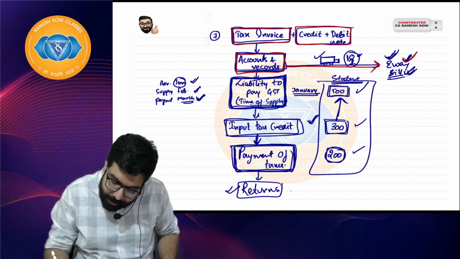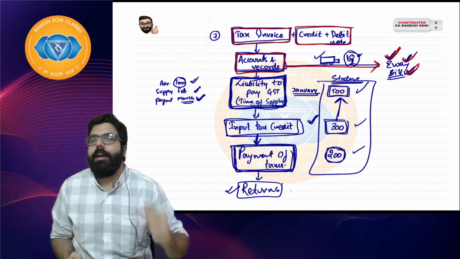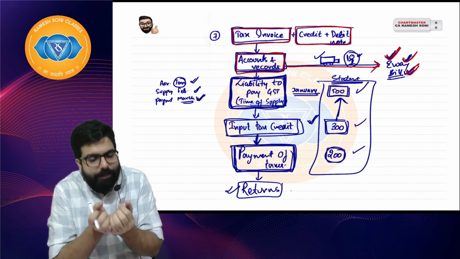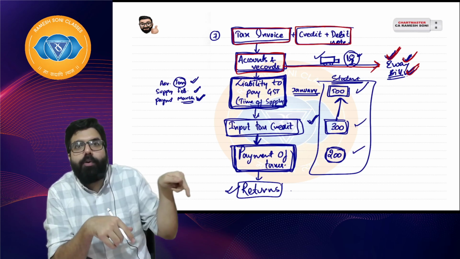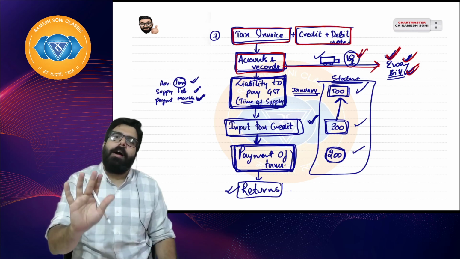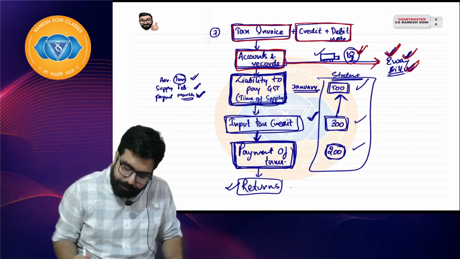On the way, a document is required which is to be generated electronically. Electronically means I'll have to go online on the e-way bill website and generate a document, and I have to carry it with me when I am transporting the goods, so that whenever an officer catches me, I can show him that, see, I have sold the goods and I have collected the GST from the customer.